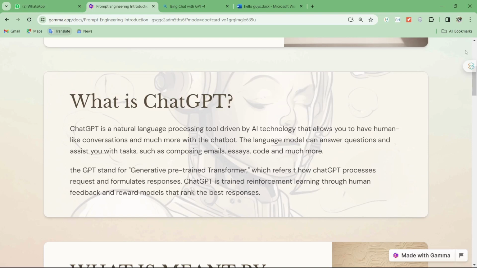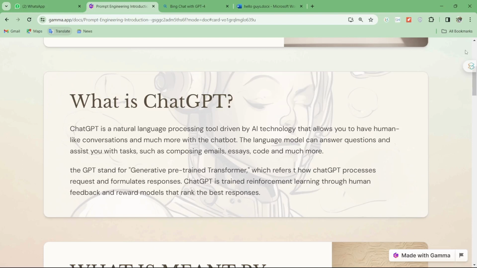Now, if I talk about the technical terms, ChatGPT is basically an LLM model which allows human-like conversation, and it can assist you or answer any of your questions or help you with any of your tasks such as composing emails, essays, code, and much more. I know lots of you don't know the full form of GPT. GPT is Generative Pre-trained Transformer, which basically describes how ChatGPT takes the request or prompt and how it provides you the response.